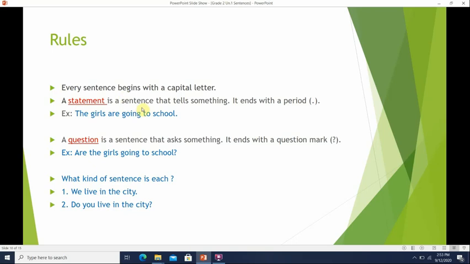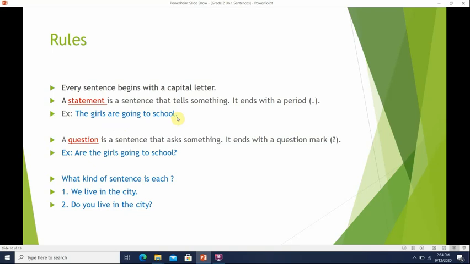A statement is a sentence that tells you something, about something or about someone, and it always ends with a period. Let's see our example. It says, the girls are going to school. This sentence is telling us that the girls are going to school. So that's why this is a statement. It also begins with a capital letter and ends with a period. A period is the dot that you put at the end.